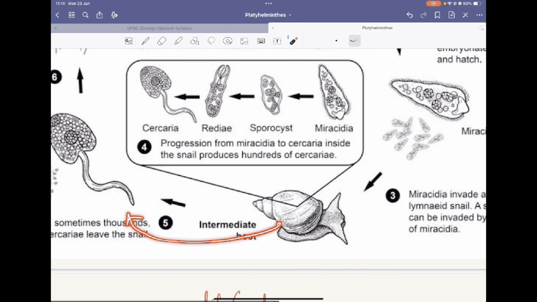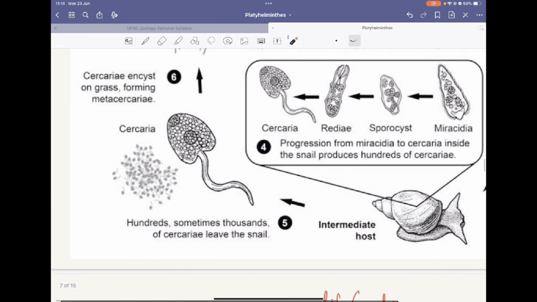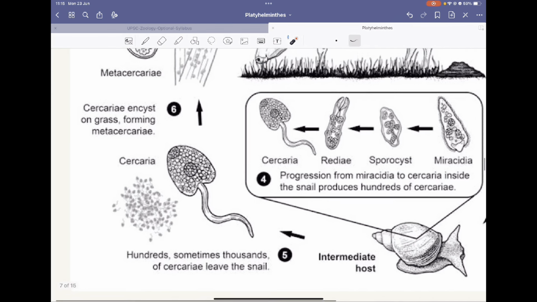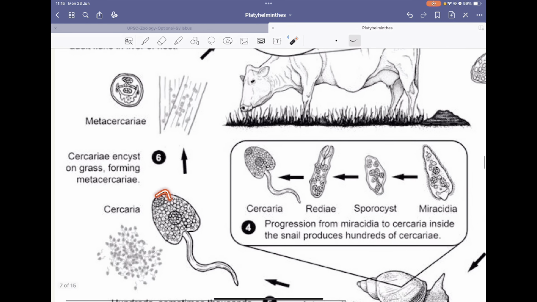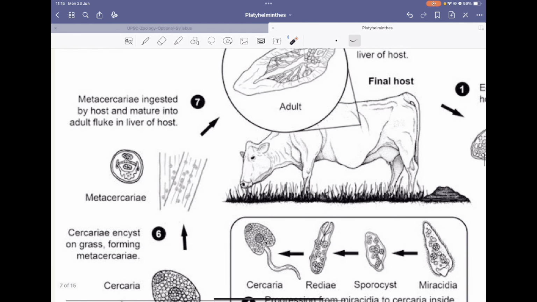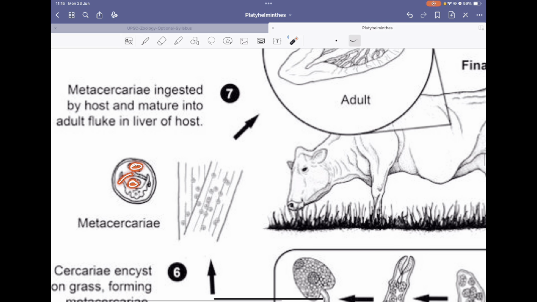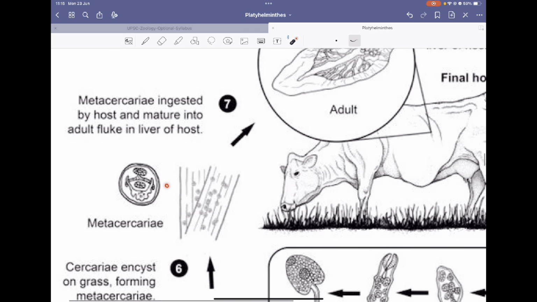The cercaria will come out of the body of the intermediate host, and it will swim freely. There are hundreds and thousands, and they will leave the snail and start encystment. The tail will be lost, and only the upper circular portion remains. There will be proper suckers, an apical gland, a proper covering, and flame cells, and they will attach themselves to grass, in the water, or somewhere in a moist area.